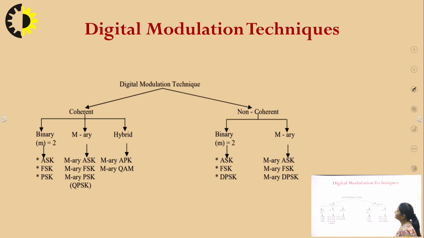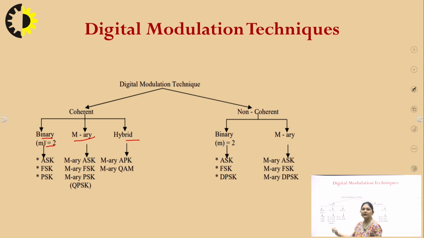Now if you categorize the digital modulation schemes, we have coherent and non-coherent digital modulation techniques. Under coherent, one is binary. Binary means M is equal to 2, 0 or 1. Then M-ary, then hybrid.